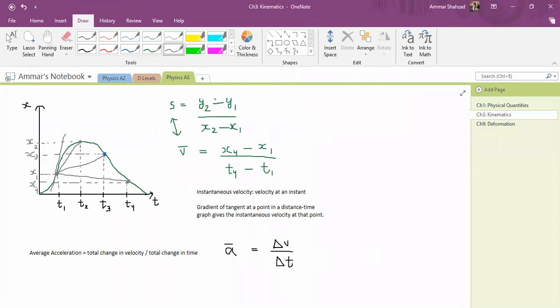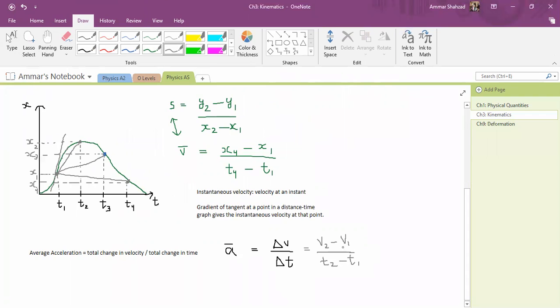If I explain this, the formula will look like this basically: V2 minus V1 over t2 minus t1. To find acceleration, we need to use the speed time graph. We cannot find acceleration from the distance time graph. We can find speed from the distance time graph, and from those speeds we can find acceleration, but we cannot find acceleration directly from the distance time graph.